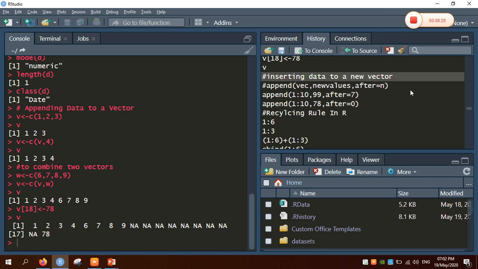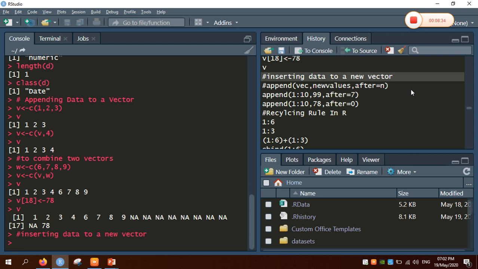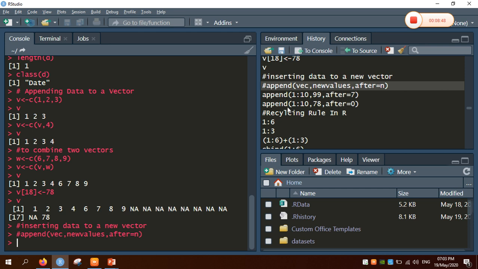Now coming to the insertion of data into a new vector. R comes with a function called append, which creates a new vector by appending items to an existing vector. The syntax is append of vector, comma, new values, comma, after. We have to mention these three. I take a vector 1:10 and insert the value 99 after 7.